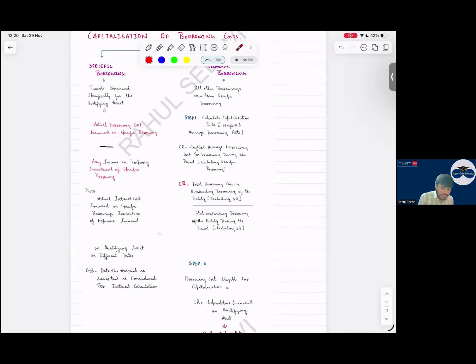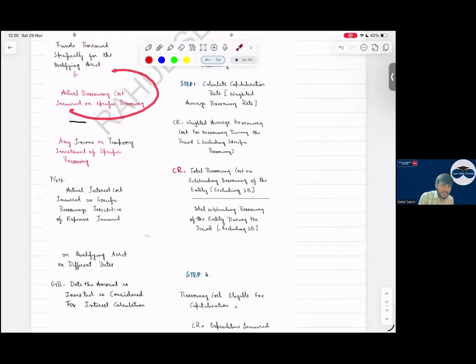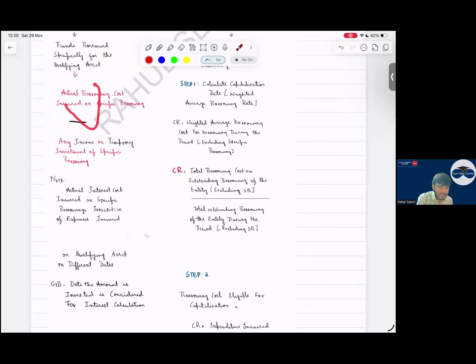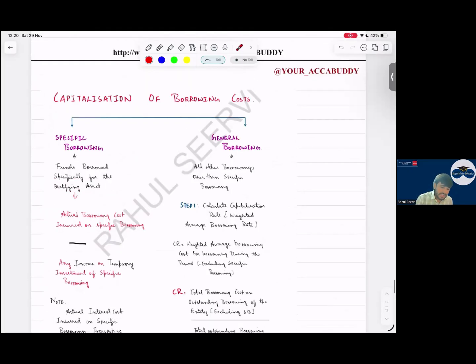Actual borrowing cost incurred on specific borrowing less any income on temporary investment of specific borrowing. So here we do not consider the date. Yes, sir. Then coming to general borrowing.